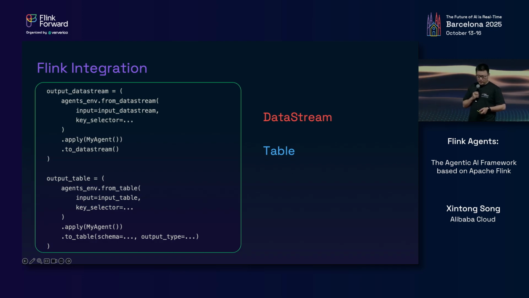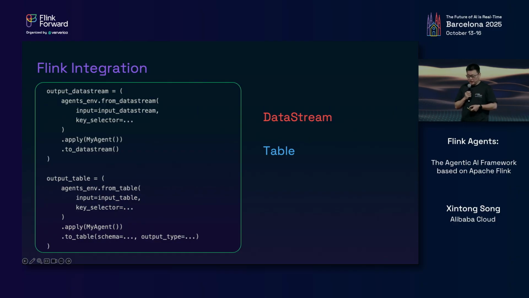And this is how it looks. Simply use the agent's environment from data stream or from table, apply the agent, and call to data stream or to table. Here the agent environment is similar to the streaming execution environment we are familiar with. In this way, we can easily and seamlessly integrate the Agentic AI pipeline with the traditional data processing pipeline.